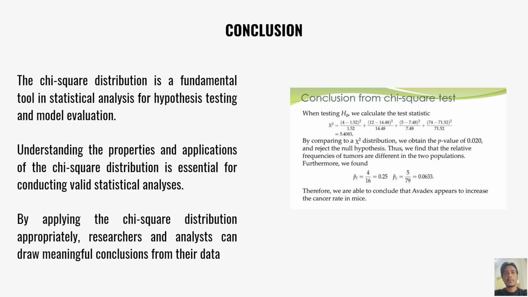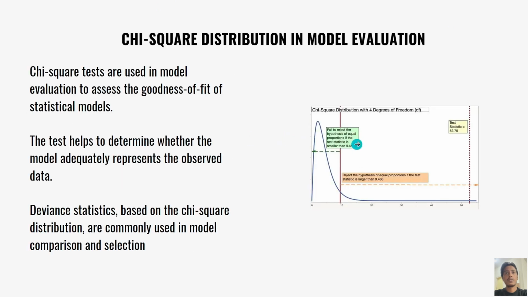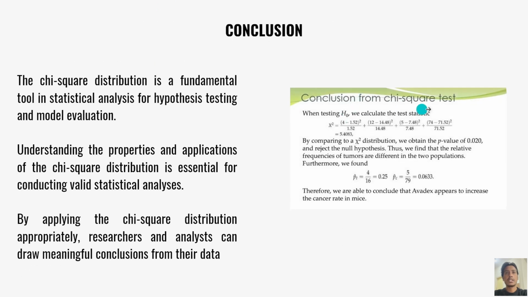Conclusion from the chi-square test: under H0, we calculate the test statistic. By comparing to a chi-square distribution, we obtained a p-value of 0.020 and rejected the null hypothesis. Thus, we find the relative frequency of tumors is different in the two populations. Furthermore, we found that P(T) and P(C) differ. Therefore, we are able to conclude that Avidex appears to increase the cancer rate in mice.